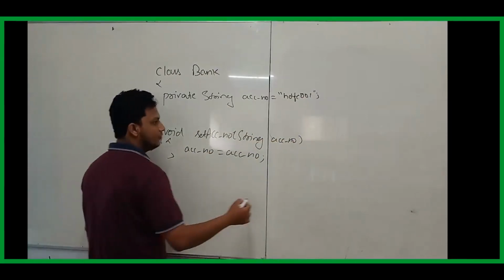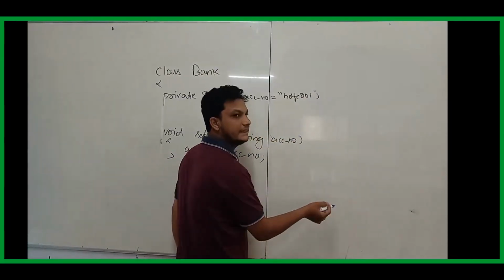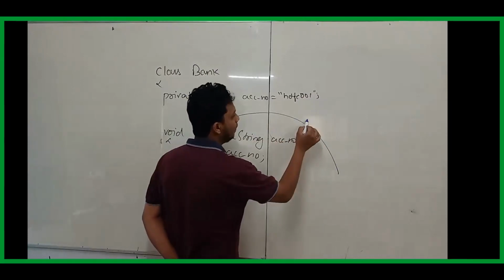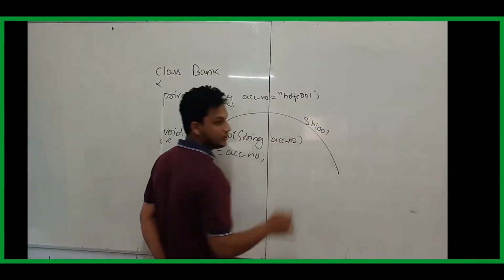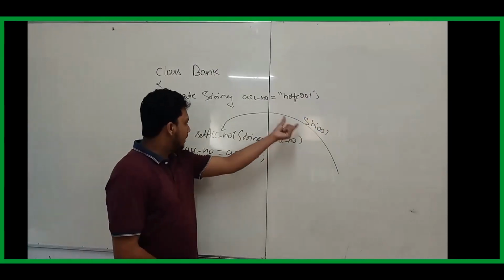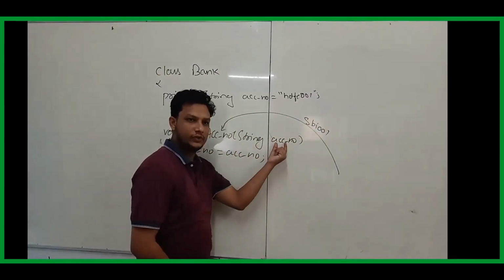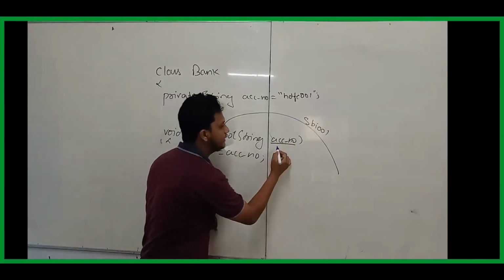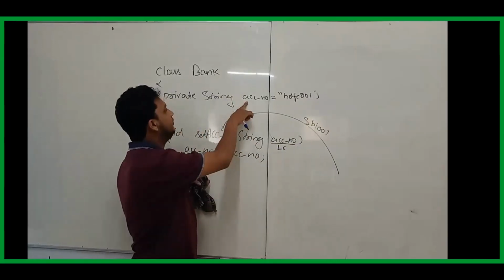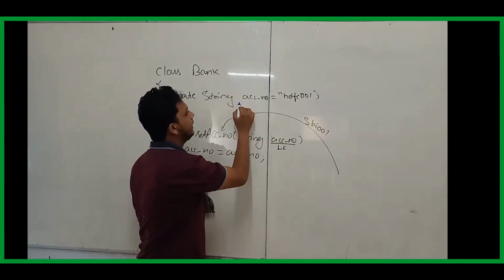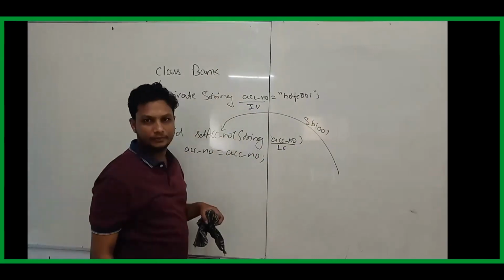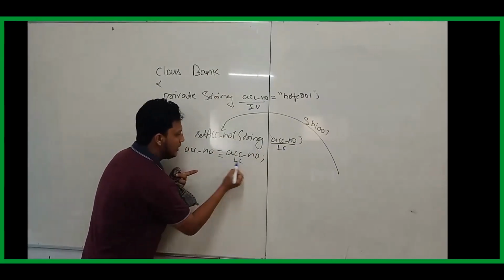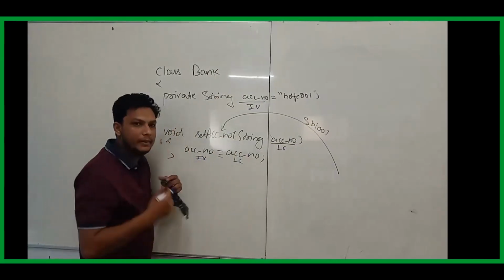Now from the main method, I'm calling setAccountNumber and passing SBI. It comes to this method, bringing the data SBI 001. This variable takes this data and stores it. What type of variable is this one? It is present inside a class, inside a method: a local variable. This other variable is present inside a class, outside a method: an instance variable. I'm using the assignment operator, putting local variable data into instance variable. This is what I am expecting.